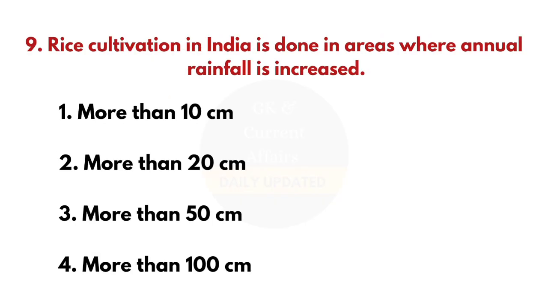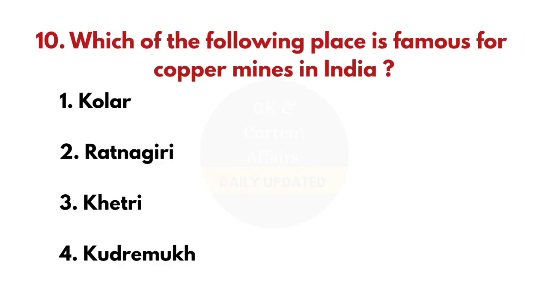Ninth question. Rice cultivation in India is done in areas where annual rainfall is increased. And the answer is more than 100 centimeter. 10th question. Which of the following place is famous for copper mines in India? And the answer is Khetri.